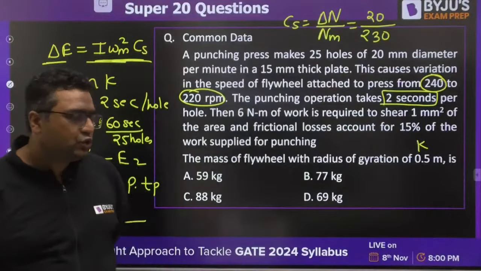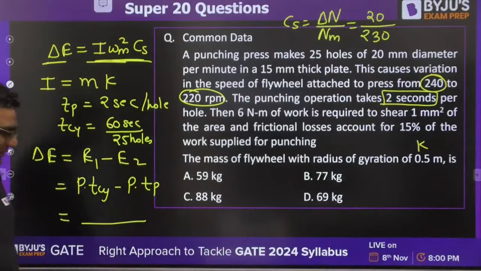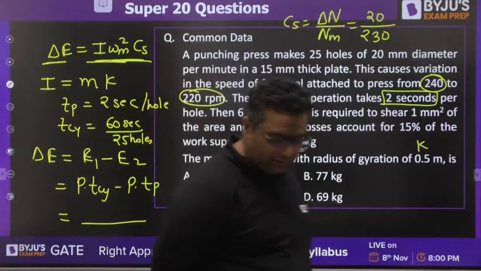Yes. So guys, do you want such a session for machine design? Are you done with machine design?